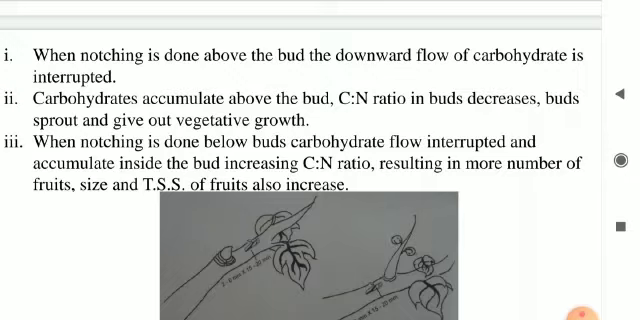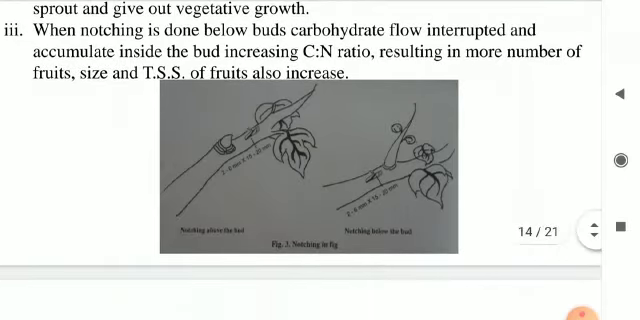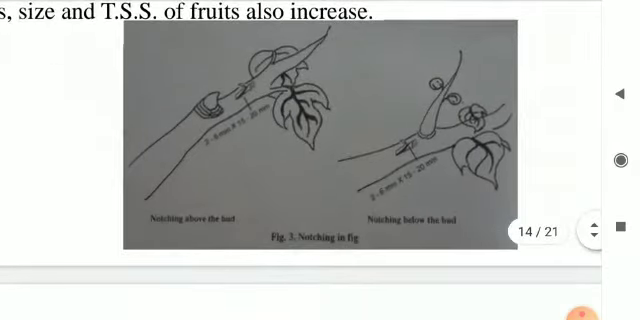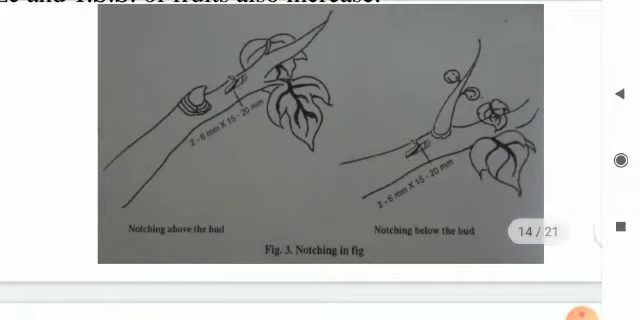The size of the fruits also increases and TSS of the fruits also increase. Now we will see the figure and diagram here. You can see notching above the bud, and when the notching is done above the bud, the vegetative growth increases. And you can see the dimensions also.